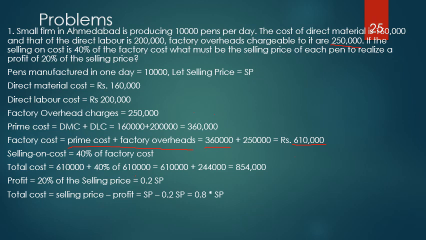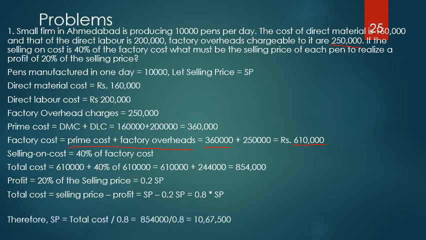Total cost can be calculated as selling price minus profit. Selling price is not known to me, whereas total cost is known to me. That's why total cost will be pushed to the left hand side. Selling price and profit are both unknown, so I will keep them on the right hand side. SP minus 0.2 SP is equal to 0.8 SP.